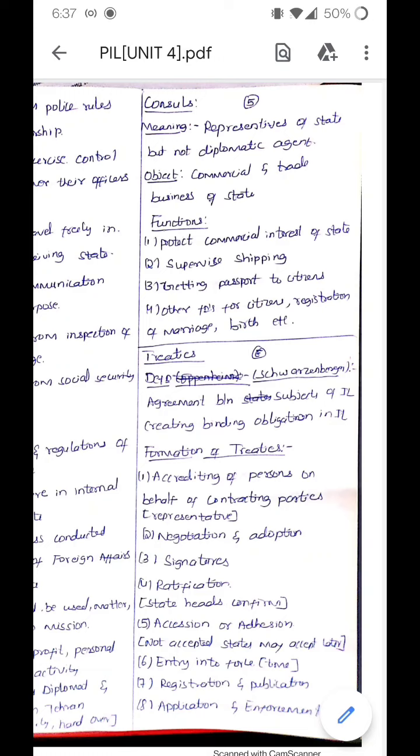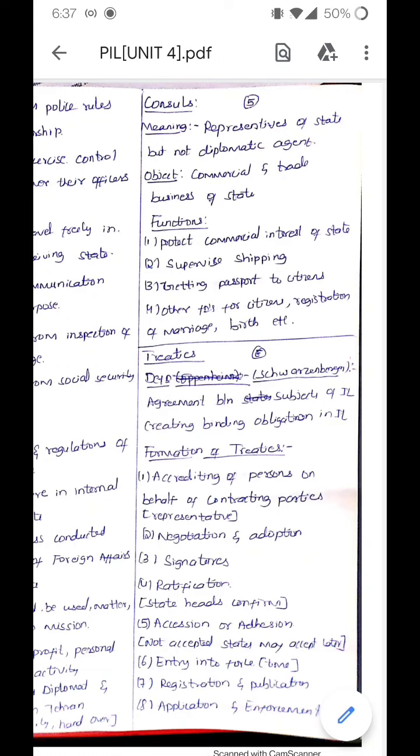And the next step, and the most important step, is ratification. Even though the representatives have signed, there should be a ratification from the heads of their respective states. The government or the state officials should ratify it, confirming that they have accepted the treaty. The next step is accession or adhesion. For the states who have not accepted the treaty, a provision is made in the treaty that those states may later on accept it. This is accession or adhesion.